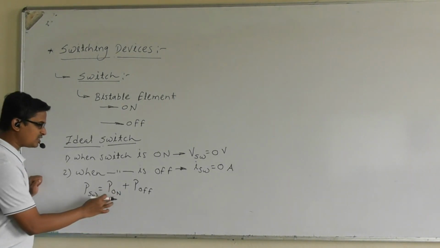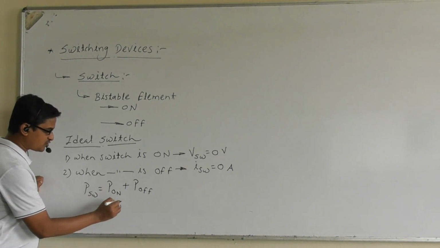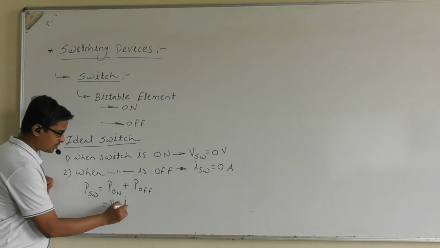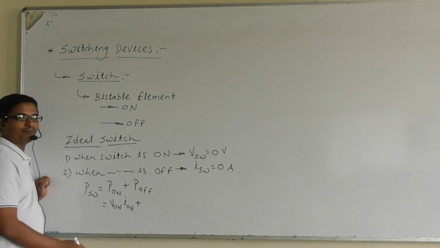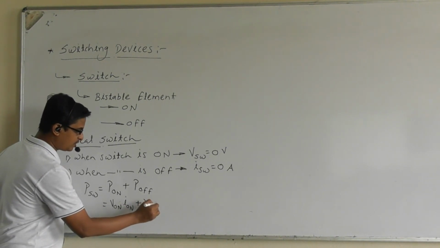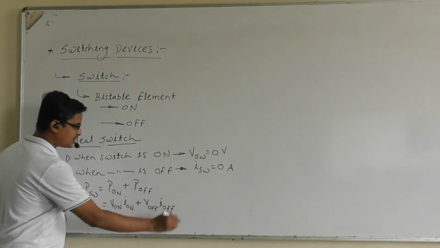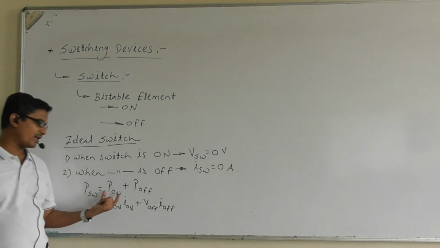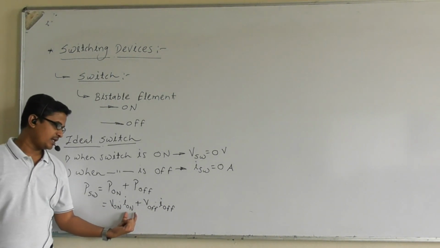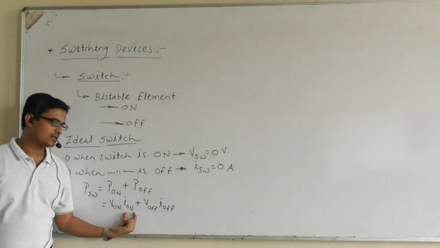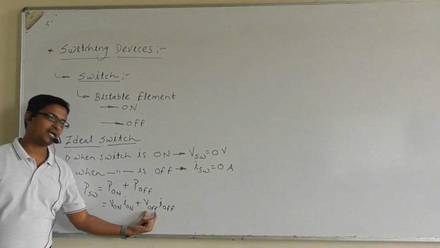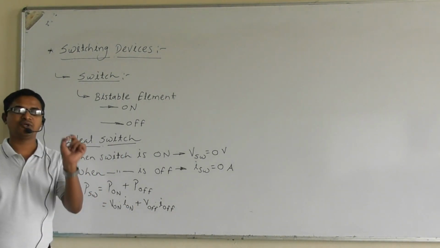So power during the on state is the voltage across the switch during the on state into the current flowing through the switch during the on state, plus the voltage across the switch during the off state into the current flowing through the switch during the off state.